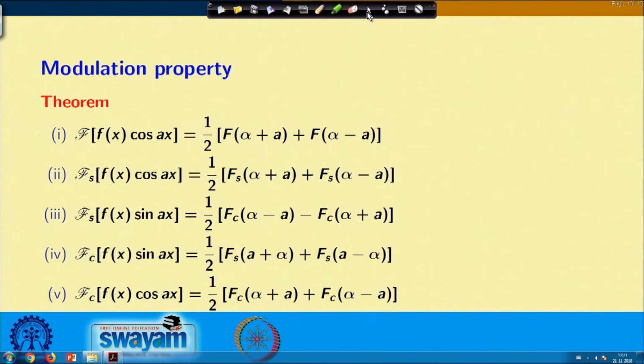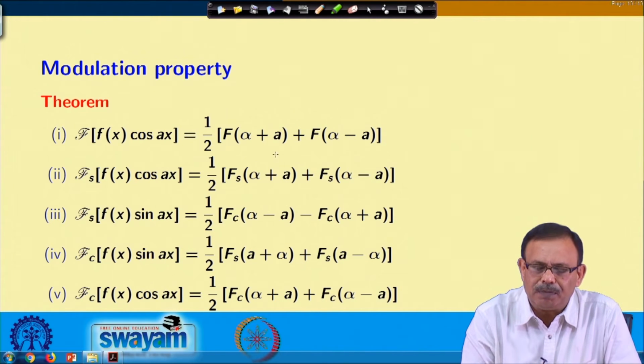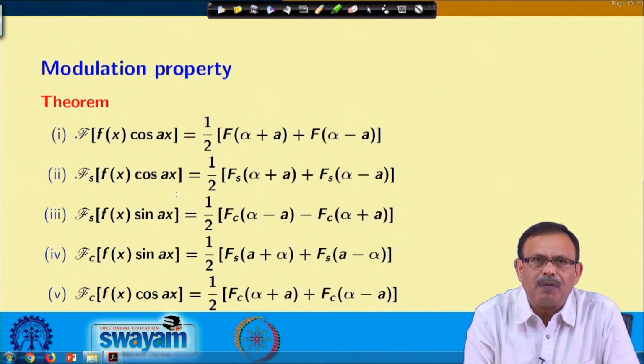The next property is the modulation property, where we are asking: if I multiply f(x) by cos ax, what will be the effect? I know that the Fourier transform of f(x) is capital F, then the Fourier transform of f(x) cos ax equals half of F(alpha plus a) plus F(alpha minus a). Similarly, the Fourier sine transform of f(x) cos ax will be half of the Fourier sine transform of f at alpha plus a plus the Fourier sine transform at alpha minus a.